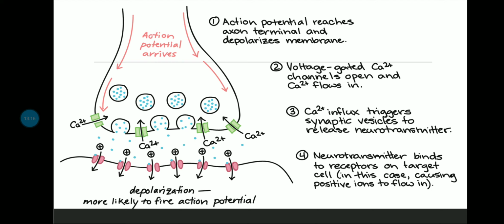Okay, so the first step we saw was action potential reaches axon terminal and depolarizes the membrane. तो जैसे ही ये होता है कि एक्शन पोटेंशियल रीच हो जाता है, ओके, डीपोलराइजेशन हो जाती है मेम्ब्रेन की, तो तभी कैल्शियम गेटेड चैनल्स ओपन हो जाते हैं and calcium flows in. तो कैल्शियम ट्रिगर करता है वेसाइकल्स को कि न्यूरो को रिलीज करो, it fluidizes the membrane. Then the neurotransmitter binds to the receptor on the target cell, and in this case they cause positive ions to, okay.